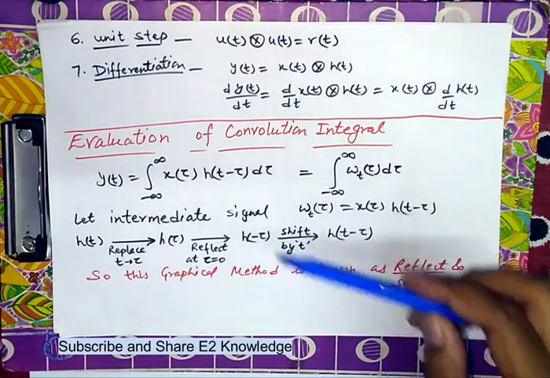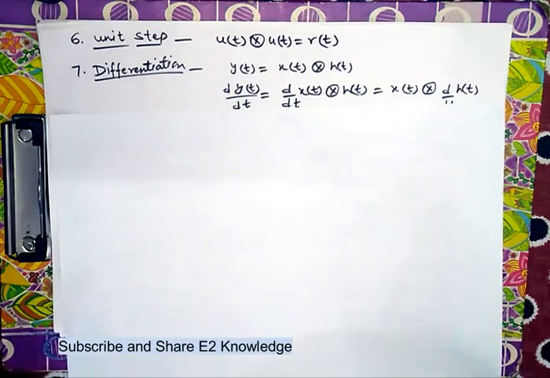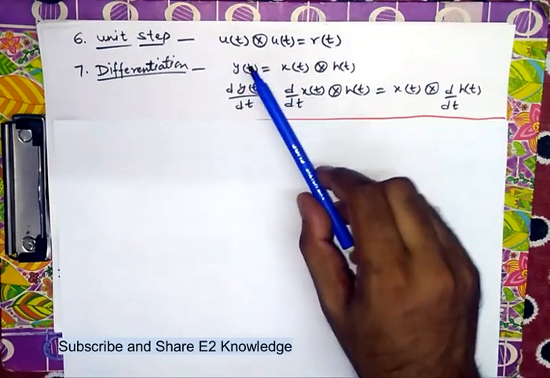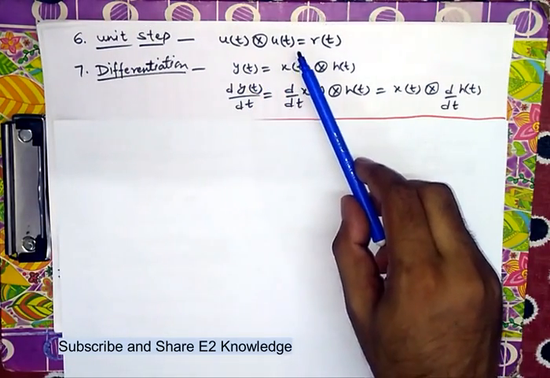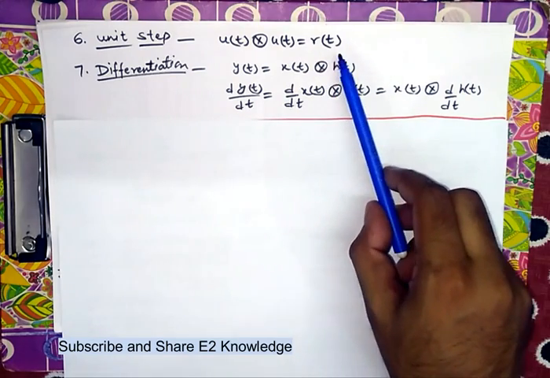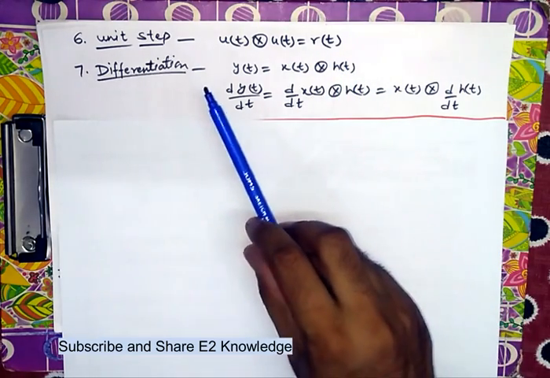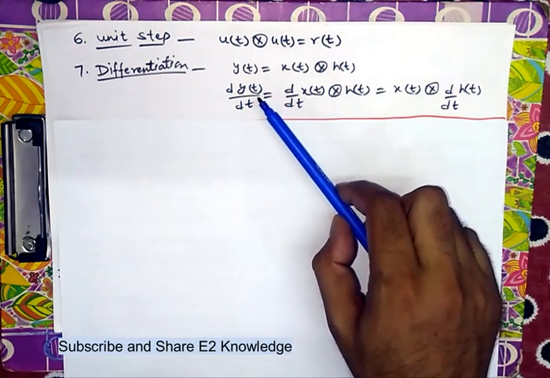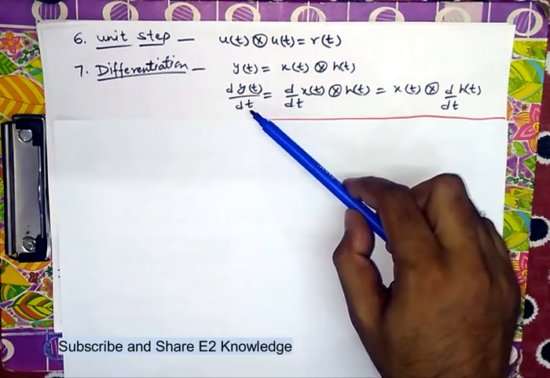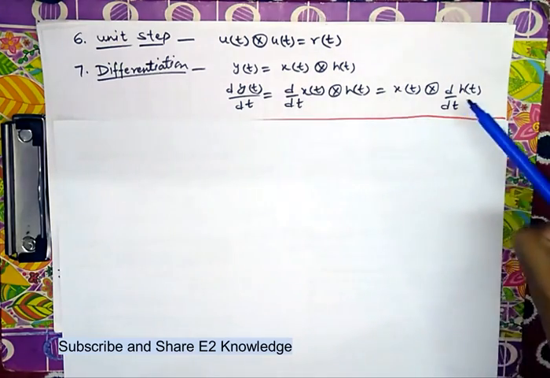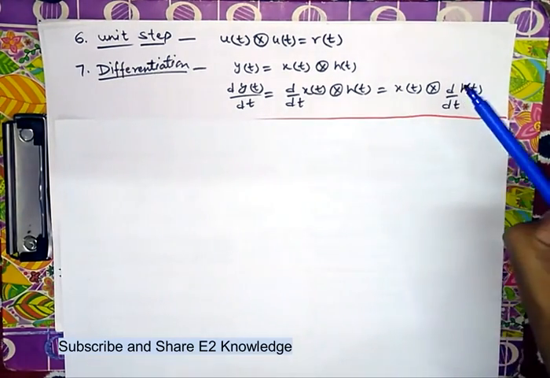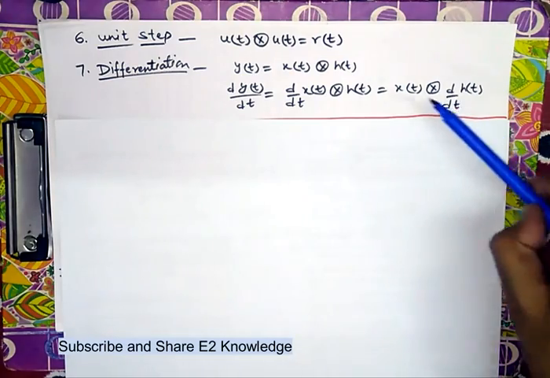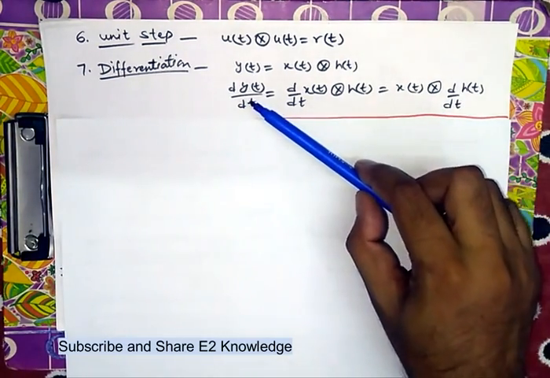Next is the unit step property, that is u(t) convolved with u(t) results in a ramp function r(t). Next is the differentiation property. It says that if we differentiate the output, then either of the inputs will also be differentiated.